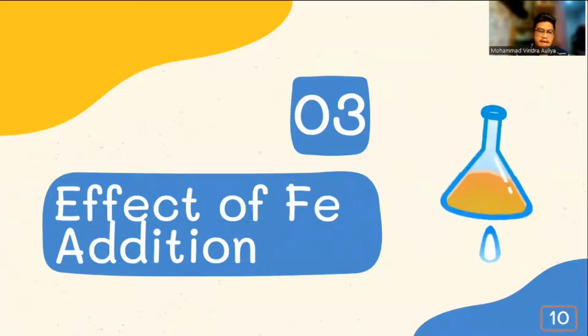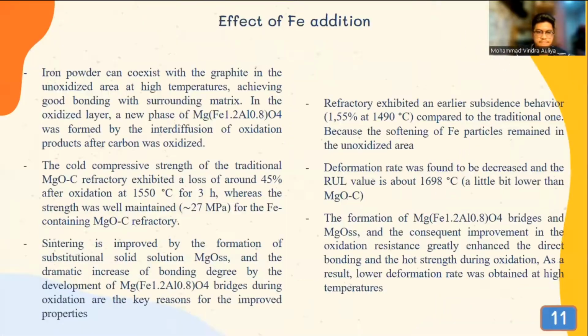The last is effect of iron addition. First, iron powder can coexist with the graphite in the unoxidized area at high temperatures, achieving good bonding with the surrounding matrix. In the oxidized layer, a new phase was formed by the interdiffusion of oxidation products after carbon was oxidized. The cold compressive strength of the traditional magnesia carbon refractory exhibits a loss of around 45% after oxidation